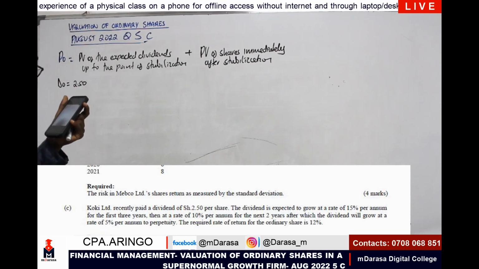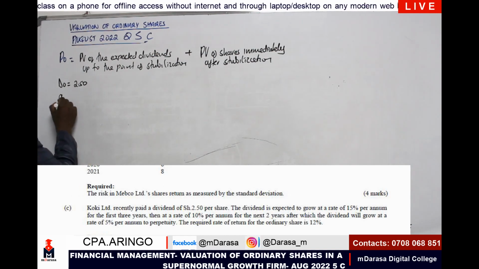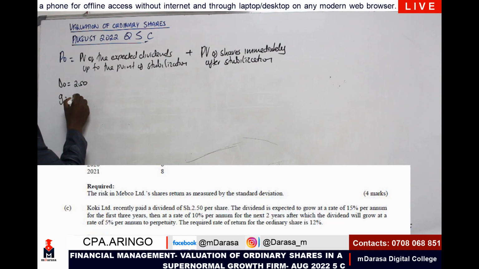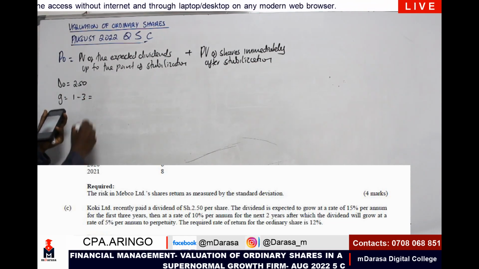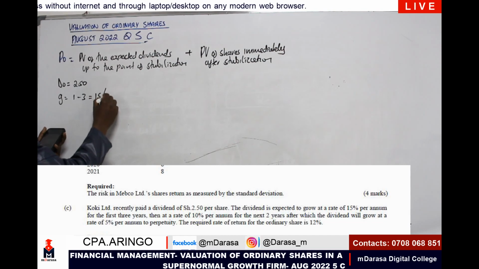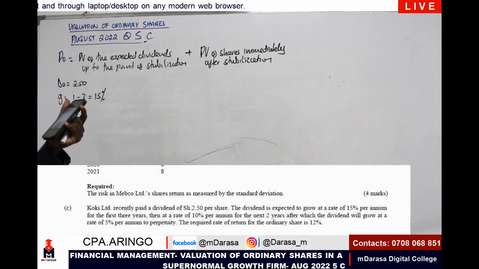Then we are told the dividends are expected to grow at a rate of 15% for the first 3 years, so years 1 to 3 at 15%.